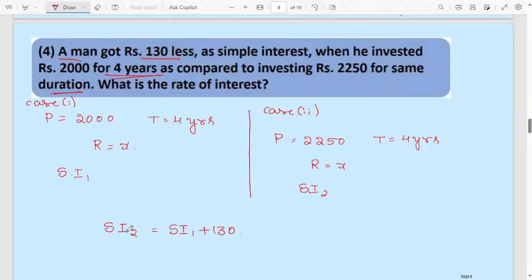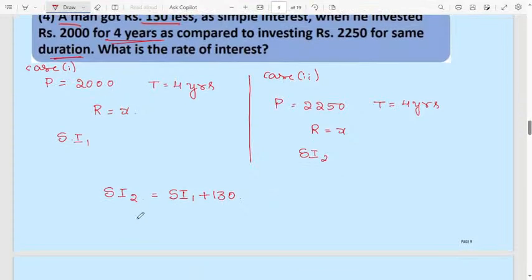Then what is the meaning of that? The simple interest in the second case will be simple interest 1 plus 130. Otherwise, the simple interest of the first case will be SI2 minus 130, you can also write. In this way also you can write.